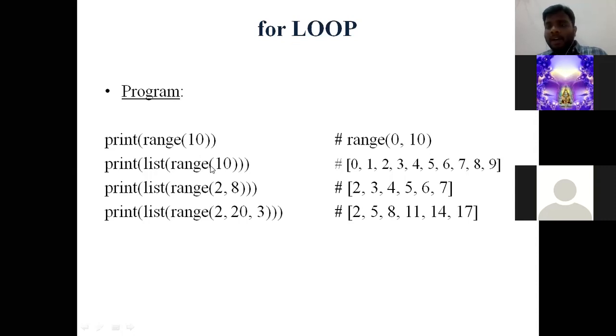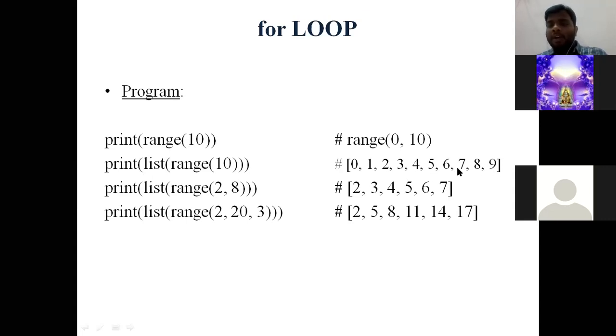మనకున్న values ఏంటి ఇక్కడ, range of 10 అంటున్నాం. Range of 10 అంటే indirectly the interpreter knows range of 10 in the sense range of 0, 10. 0, 10 అంటే values ఏంటి, 0 నుంచి 9 వరకు values ఉంటాయి. So ఈ 0 to 9 values అన్నీ దేంట్లో స్టోర్ చేయమంటున్నాం అంటే, I am asking the interpreter to store the values in list. This is the list method. So the output will be like this: 0, 1, 2, 3, 4, 5, 6, 7, 8, 9. Remember the value 10 will not be available in the list.